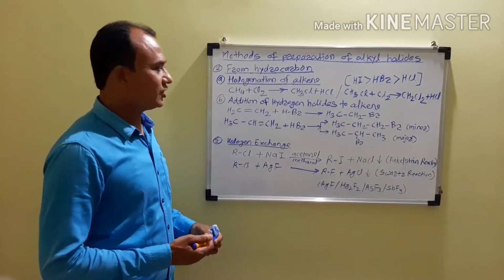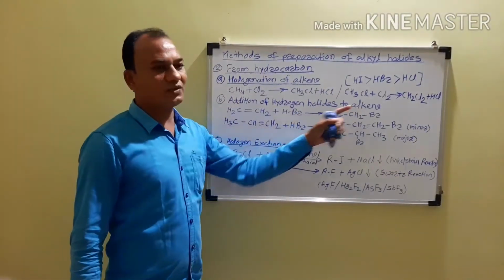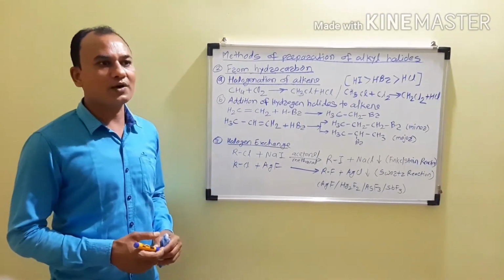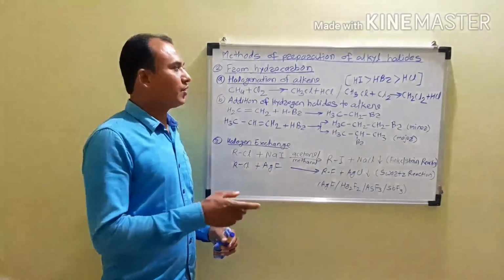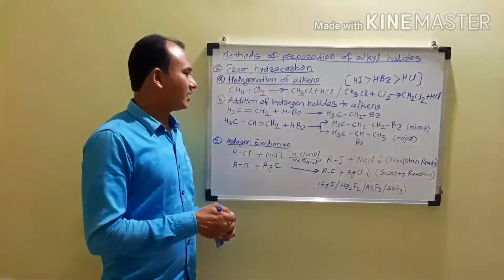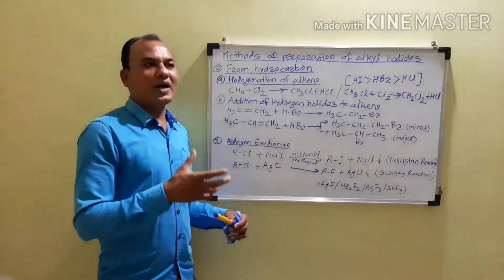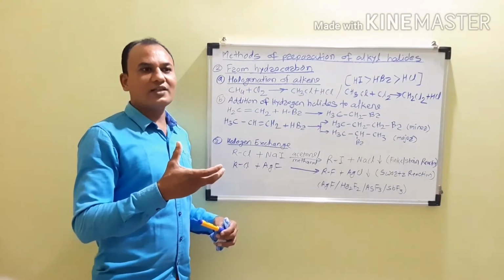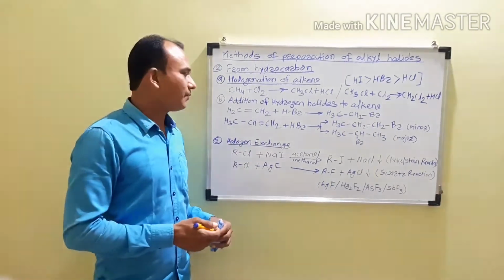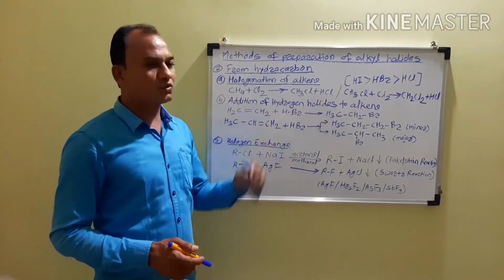Now this is the addition reaction in which the hydrogen halides, which are also called the haloacids, react with the alkenes. Alkenes are the unsaturated hydrocarbons because they contain the double bond. These alkenes are more reactive as compared to the alkanes. Why? Because when there is a double bond, one is a sigma bond and another is a pi bond, and the pi bond is weak as compared to the sigma bond, and therefore it gets easily broken. Therefore we are taking the reaction of hydrogen halides with the alkenes.